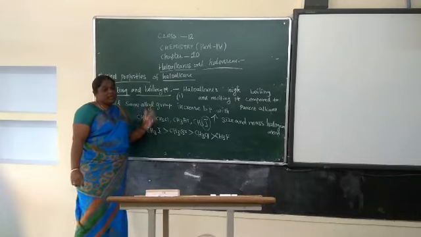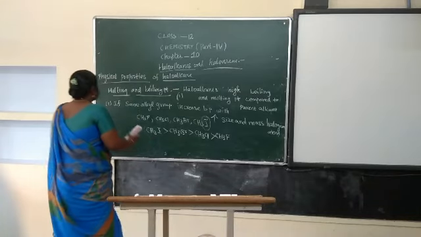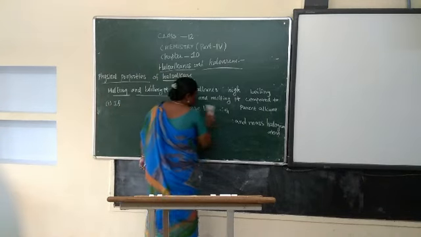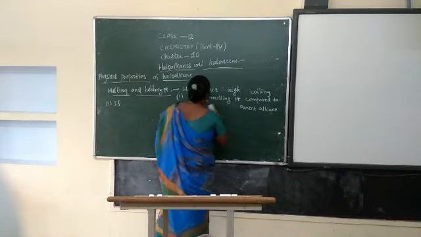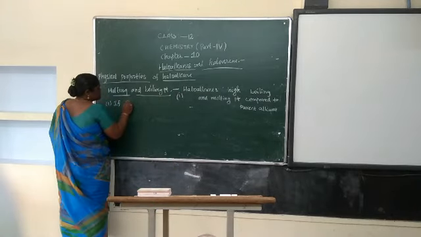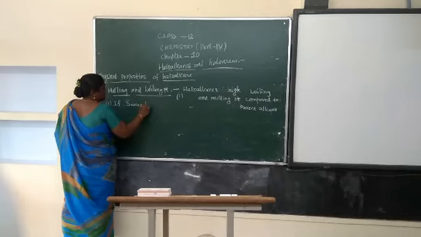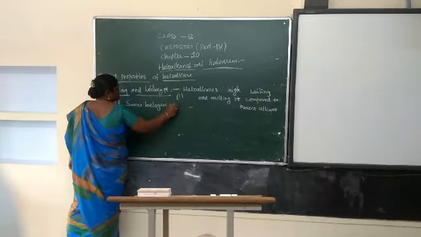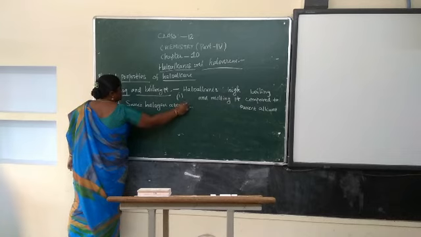The second case is the same halogen atom with different alkyl groups.